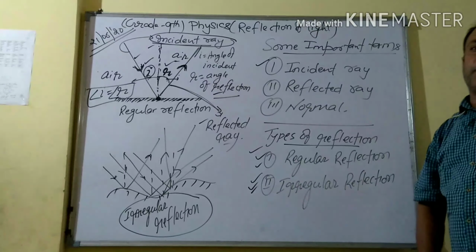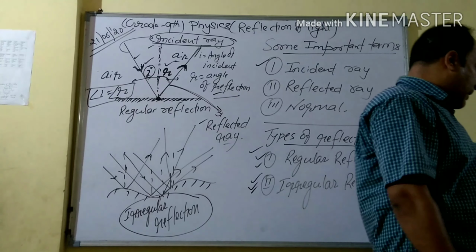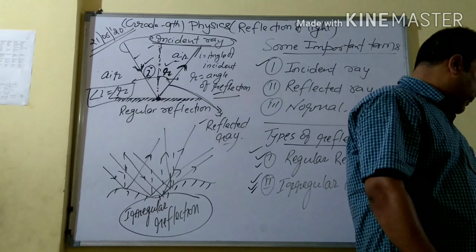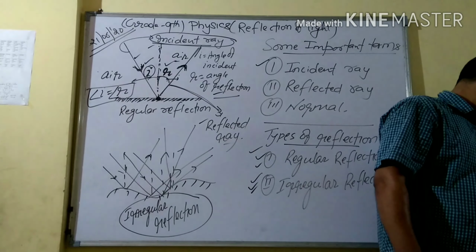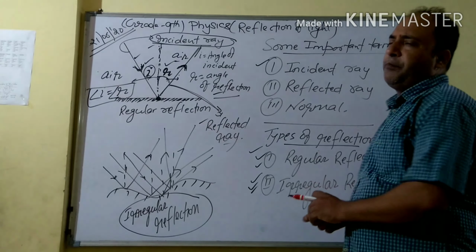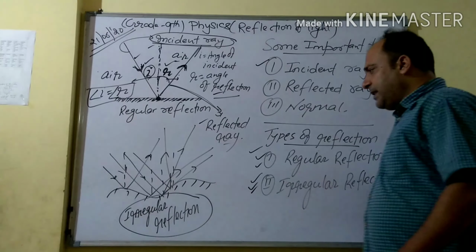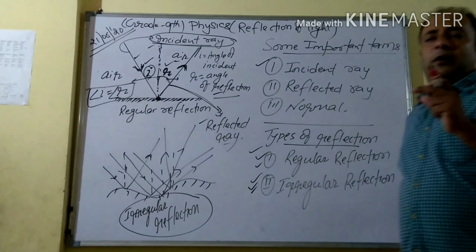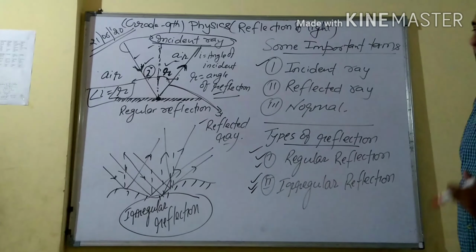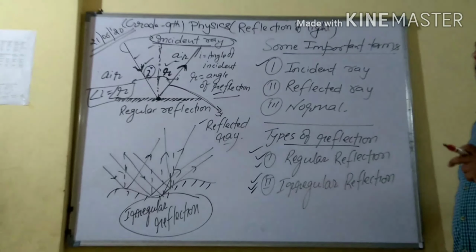These are the basic concepts of reflection of light. Now our topic is related to all this. Suppose you are going to take a plane mirror. Before discussing the plane mirror, we should discuss a little about the image. Generally, what is the meaning of image? Image means the shadow which is formed after reflection. That is the case of the formation of an image.